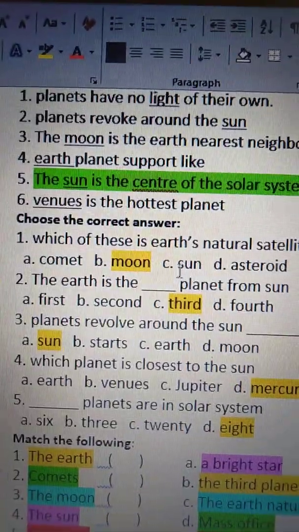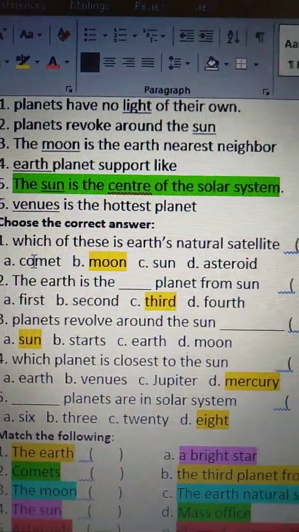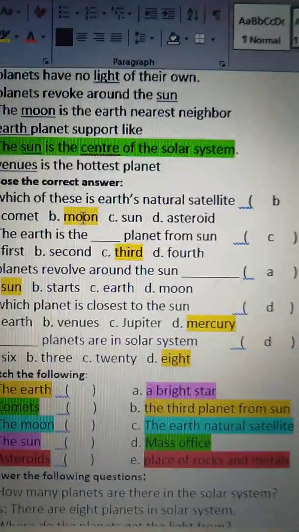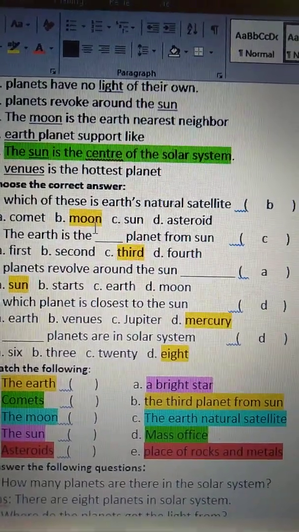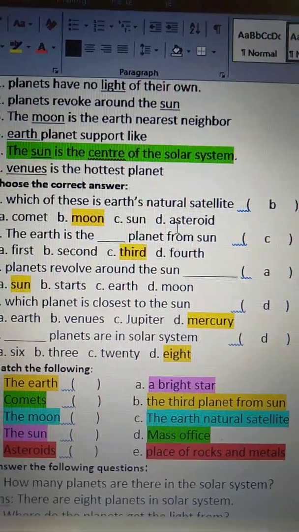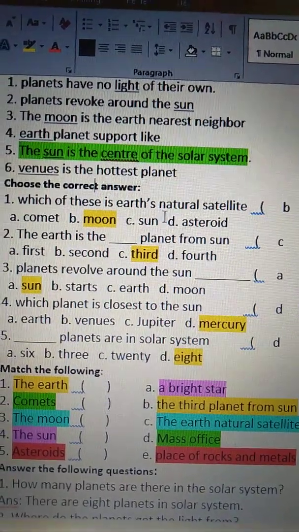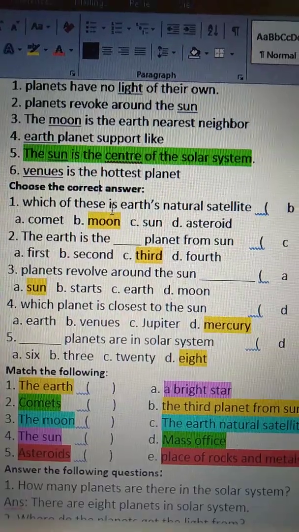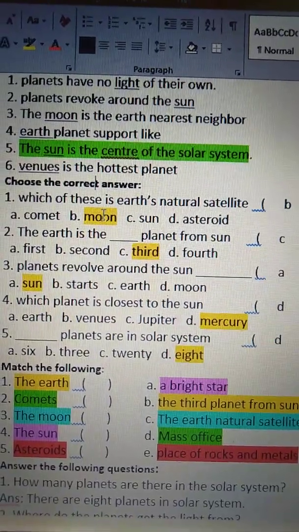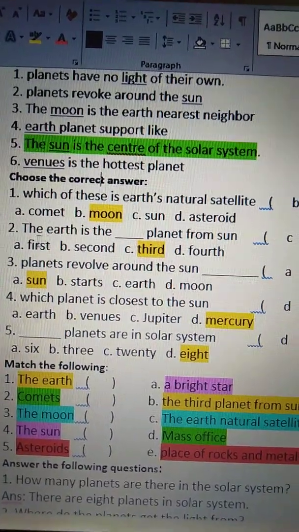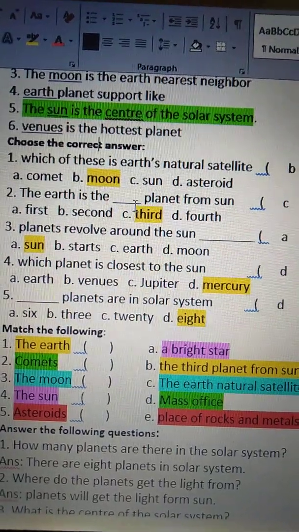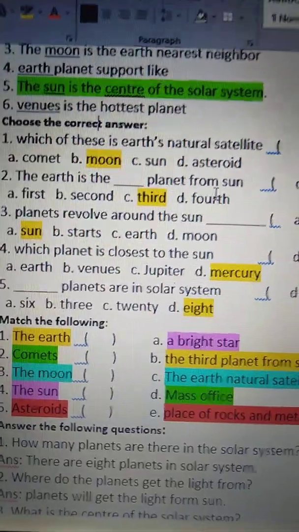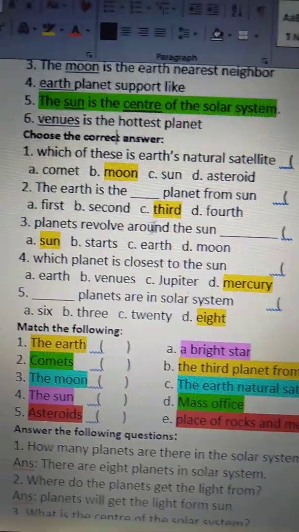Now come to choose the correct answer. First one. Which of these is Earth's natural satellite? A. Comet. B. Moon. C. Sun. D. Asteroid. The Moon is Earth's natural satellite, so option B is the correct one. Next. The Earth is the third planet from the Sun. So option C is the correct one.